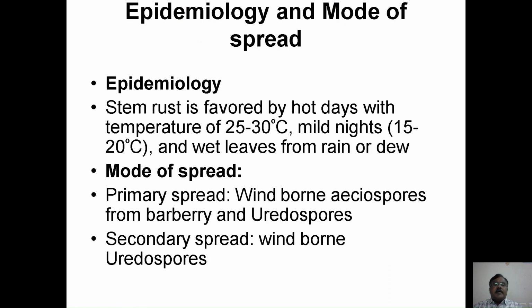This stem rust is favored by hot days with temperatures of 25 to 30 degrees Celsius, with mild night temperatures ranging between 15 to 20 degrees Celsius, and wet leaves from rain or dew formation also favor the development of the pathogen. And then what is the mode of spread? The primary spread is mainly through windborne aeciospores from the barberry and urediospores from the wheat host, while the secondary spread is mainly by the urediospores from the wheat hosts.